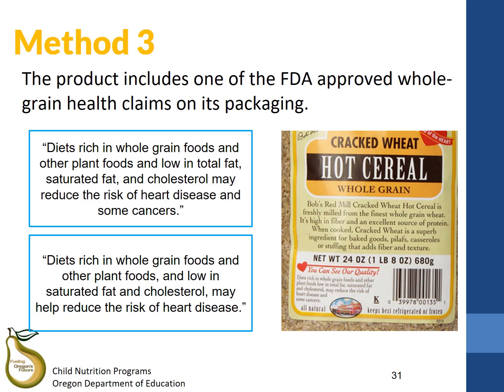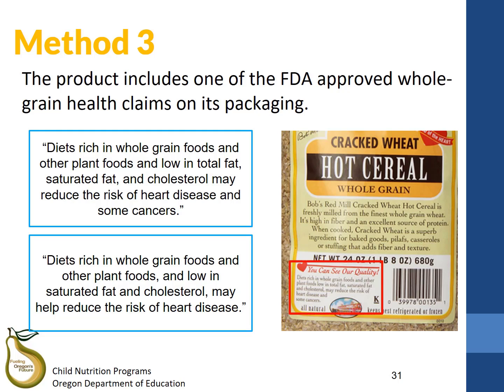Next, under method 3, if your item has an FDA-approved whole grain health claim on its packaging, it will be considered whole grain rich. The whole grain health claims can be hard to find because it's very wordy and manufacturers will place them on the bottom or sides of packaging. If you look closely though, you might find one of these two statements. The two valid statements are shown on this slide.